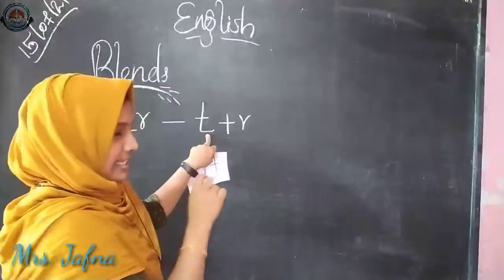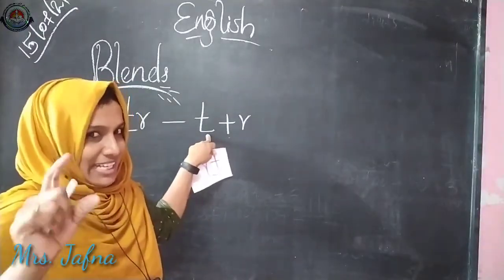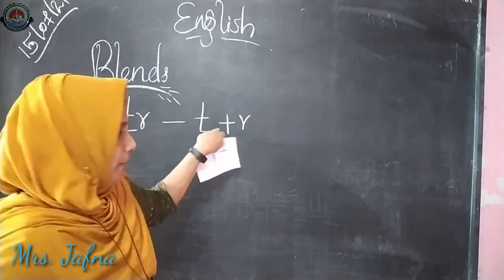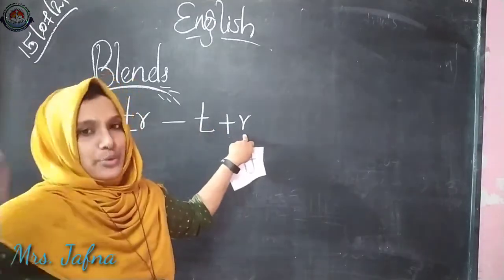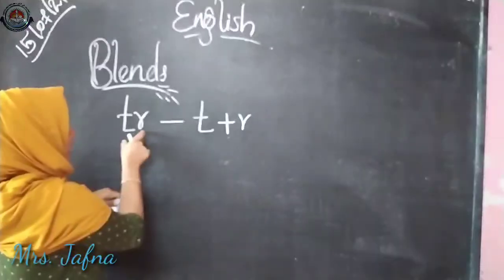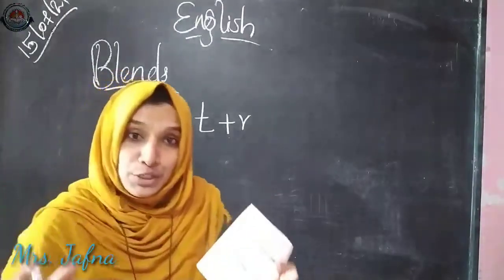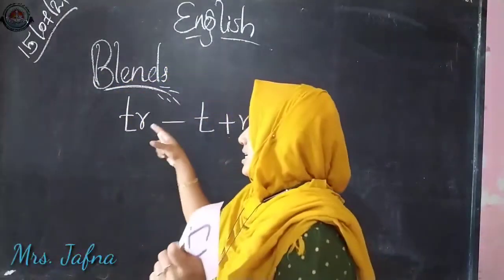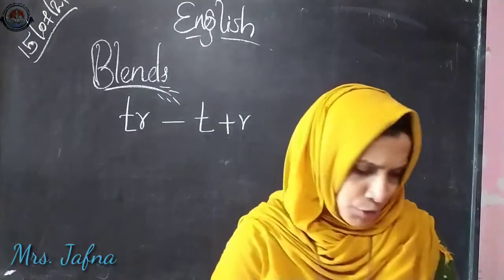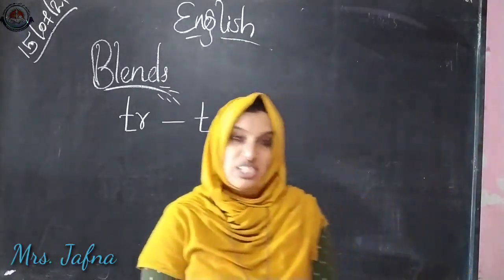You know the T has a T sound. In the rhyme you can see T is having T, but R is having an R sound. But when we connect these two letters together, you will get one new sound. That is tr. What is it? Tr. So now let me show you some words with this tr sound.